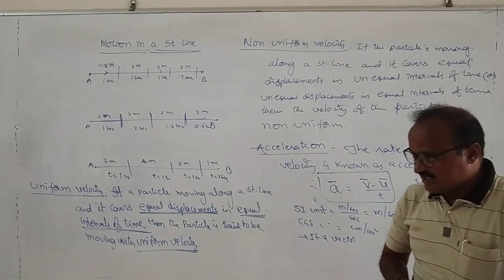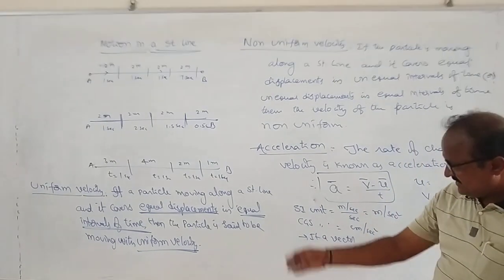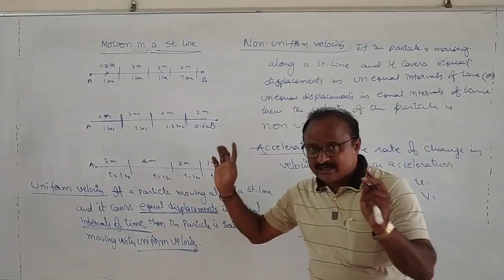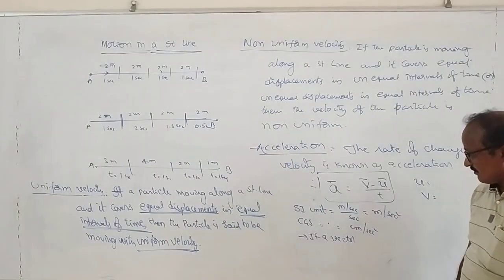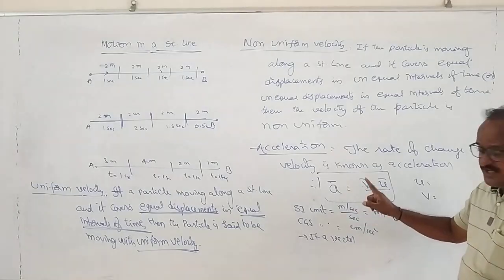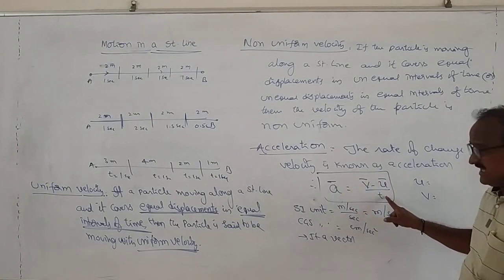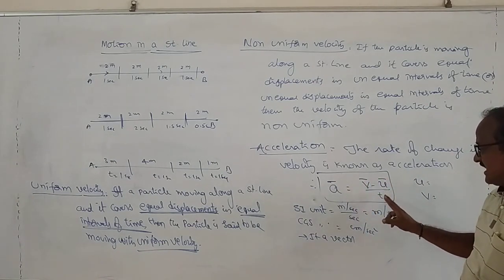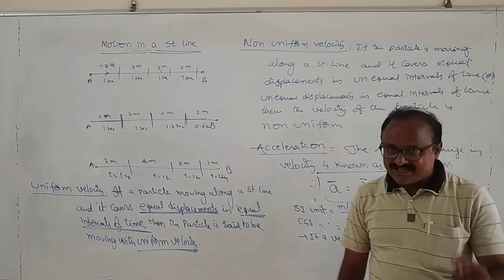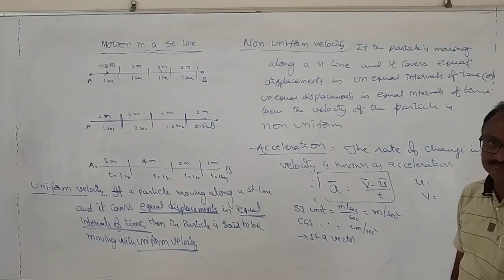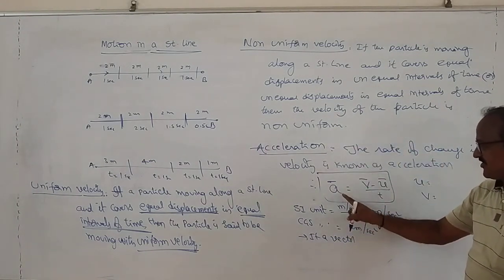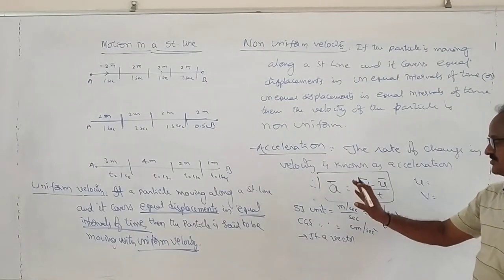Suppose a particle is moving along a straight line, and it completes equal changing velocities in equal intervals of time. Then the acceleration of the particle is uniform. Otherwise, non-uniform. Okay. So, in case of uniform acceleration, uniform a means constant.